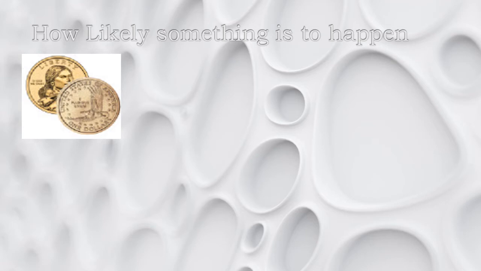Let's say we have a coin and we are going to toss it. We are not sure whether we are going to get a head or a tail. Since it has two faces, what is the probability of getting a head?